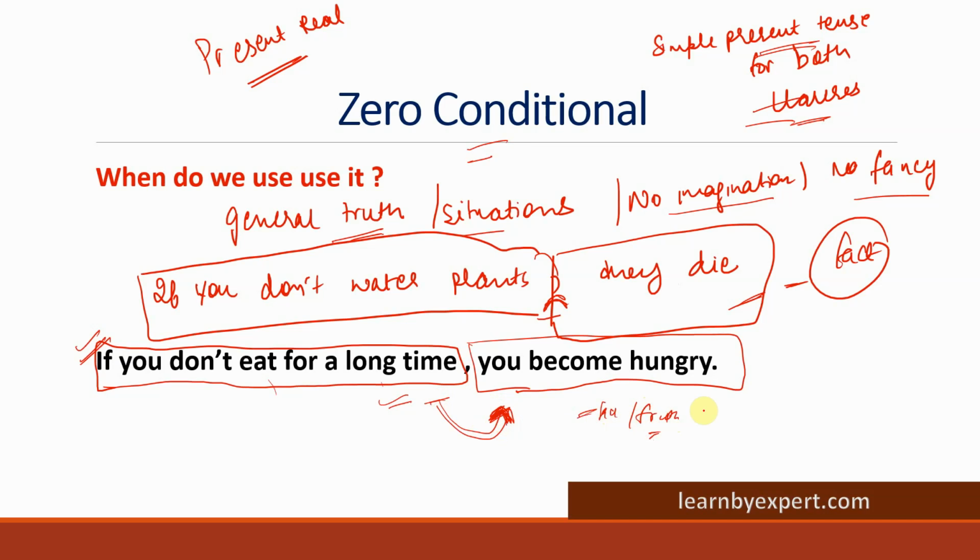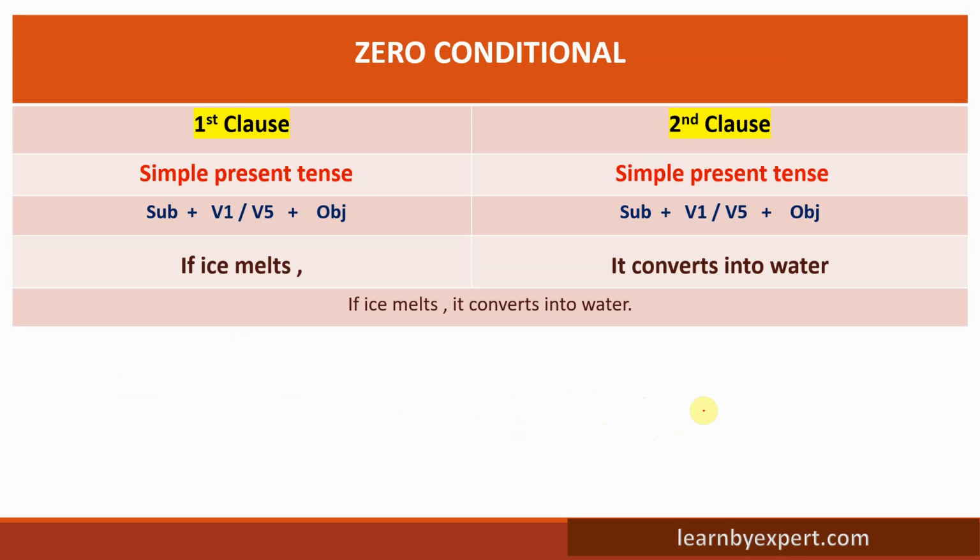So always remember, where do we use zero conditional? For general truth and situations. Now, very simple thing we have already discussed. For the first clause we use simple present tense. For the second clause, or main clause, up to you, whatever you want to name, we will refer to it as the second clause in this particular video.